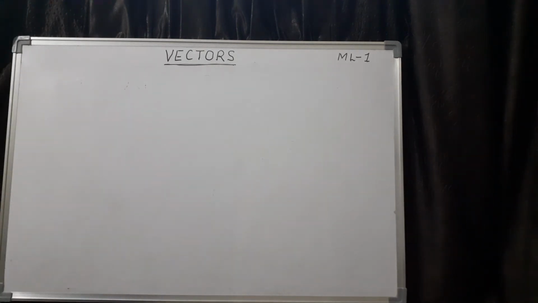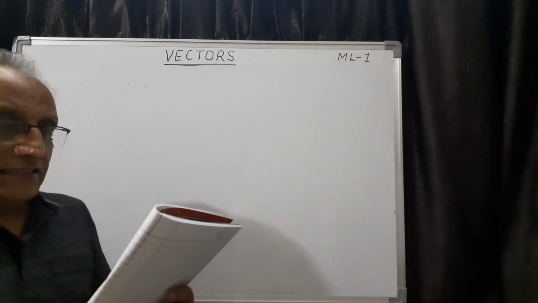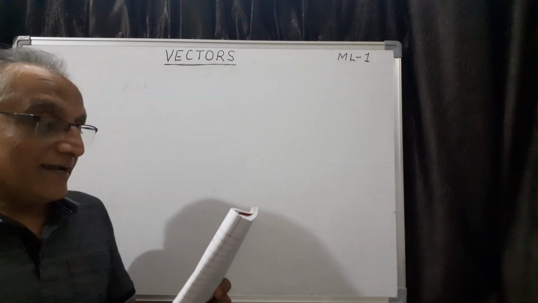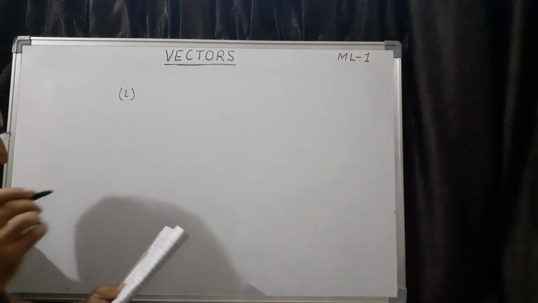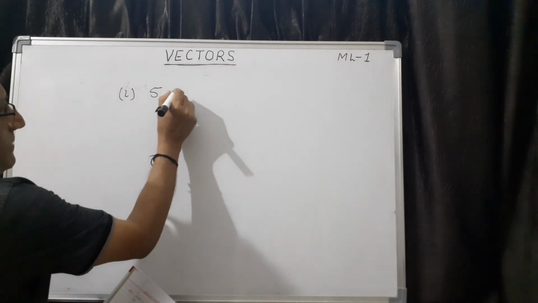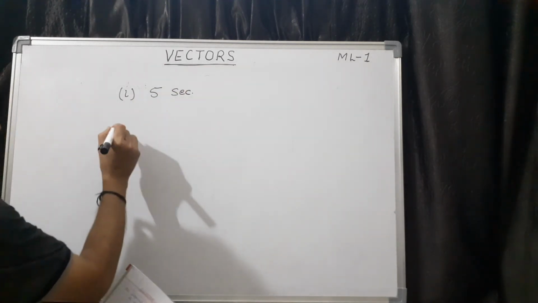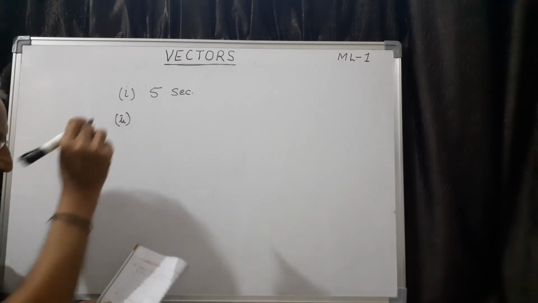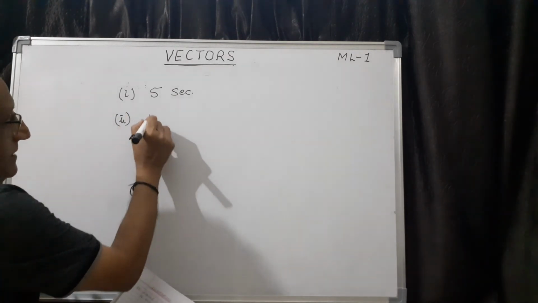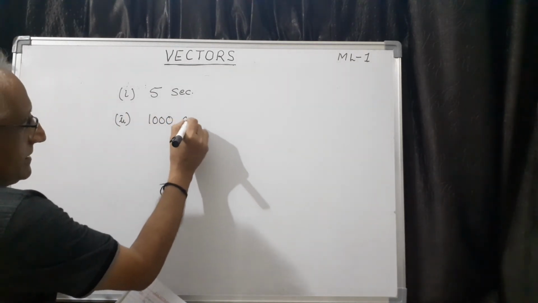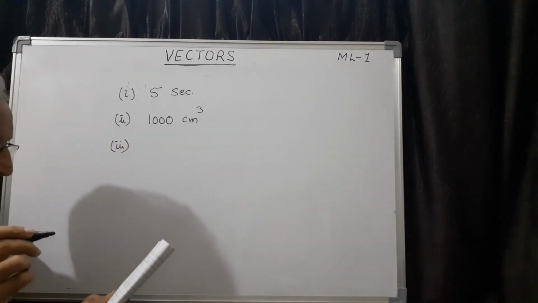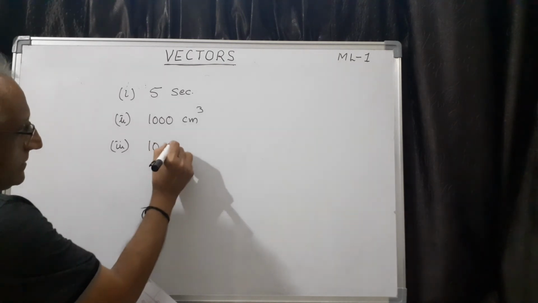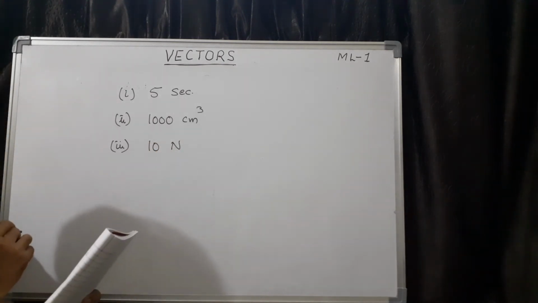Question is this: classify. Of course, this is a very simple concept. Classify the following measures as scalar or vector. I will keep on writing. The first one is 5 seconds. Second one is 100 centimeter cube. Anything you can write. Third one is 10 Newton.